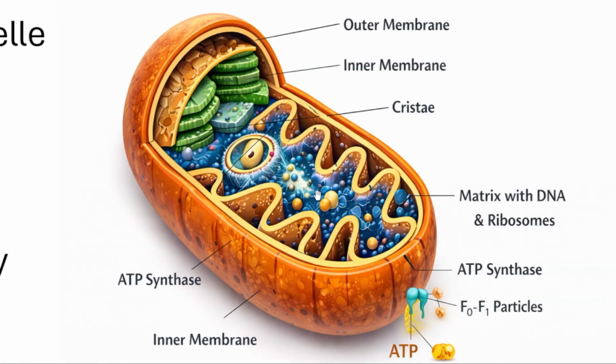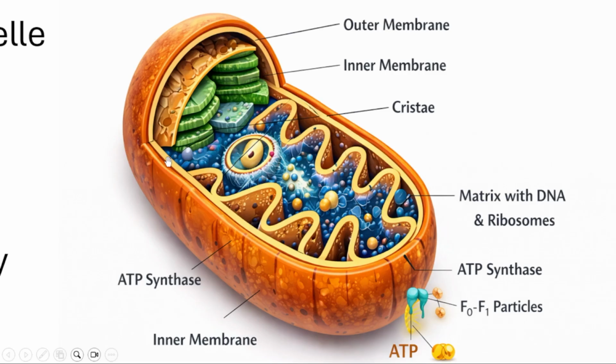What is the specification of the mitochondria? Mitochondria has its own circular DNA and it has 70S type ribosomes. Even though it is in a eukaryotic cell, the mitochondria has 70S type ribosomes, because the eukaryotic cell has 80S type ribosomes, but the matrix of the mitochondria has 70S type ribosomes.